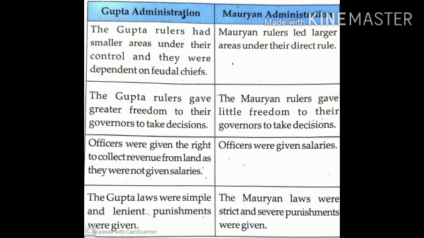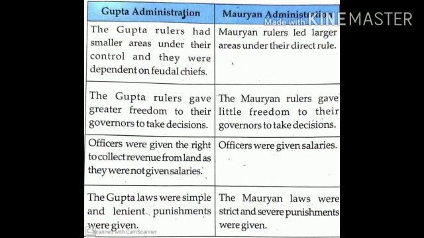So children, try to understand the difference. The Gupta rulers had smaller areas. Mauryan rulers had larger areas. Second difference. The Gupta rulers gave greater freedom to their governors to take decisions. The Mauryan rulers gave little freedom to their governors to take decisions. So the difference is the Gupta rulers gave greater freedom. Mauryan rulers gave little freedom.